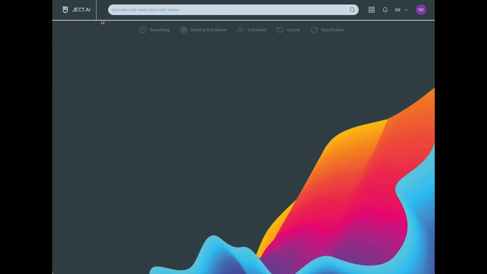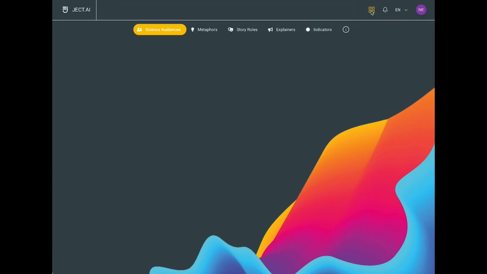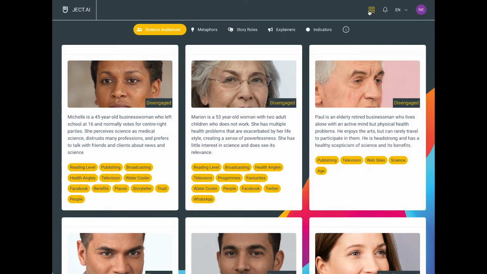In order to access the science audience personas, you don't need to enter any topics into the search bar. Instead, you go to the See Science Journalism Features boxes, the 4 yellow boxes here, and click on them, and immediately you're taken to the Science Audiences option.